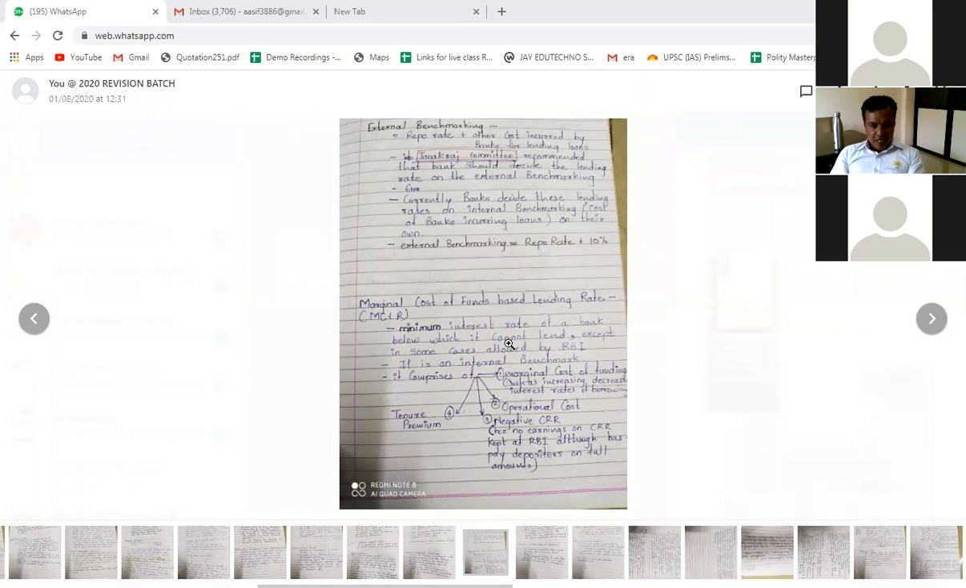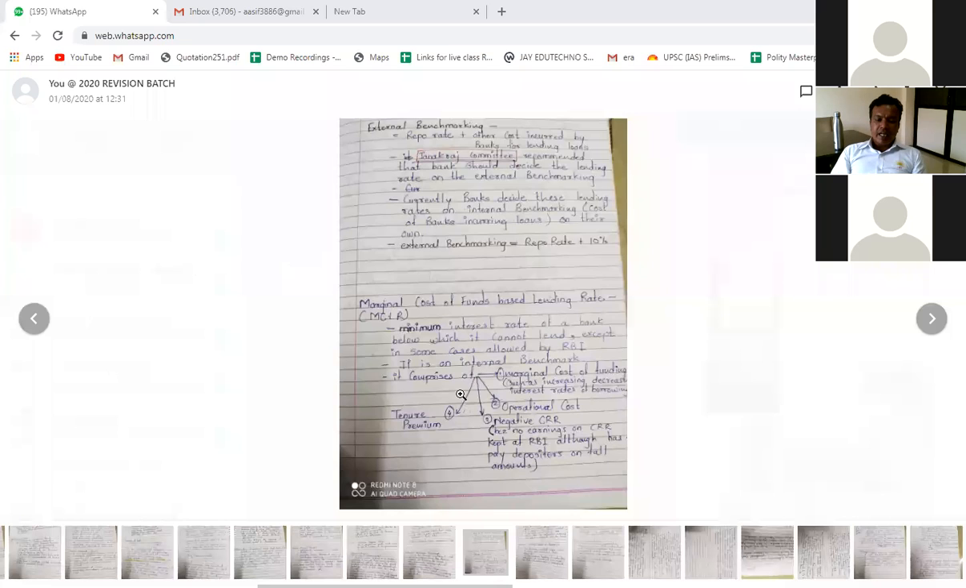For example, recently RBI has allowed commercial banks to lend at low interest on home loans. We know the home loans are around 6% and 7% per annum now. Why has this been allowed by RBI? Because the housing sector and the real estate sector are facing a lot of liquidity crunch and a lot of losses, and because of that the RBI has allowed commercial banks to lend below that MCLR.